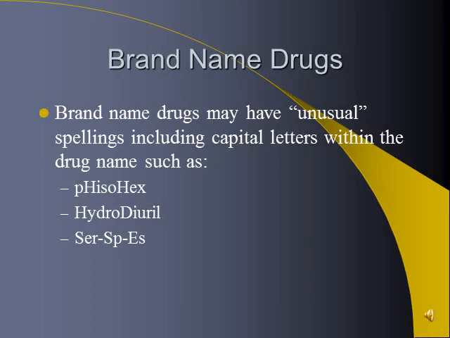And you might be wondering, well, how do I know? Is it a trademark name? Is it a brand name? Do I have to capitalize it? You will always just have to look these up until you're familiar with the drugs that you're transcribing. And you'll probably never know all of the drugs that you're transcribing, whether they need to be capitalized or not. So you'll need to get good at looking them up.